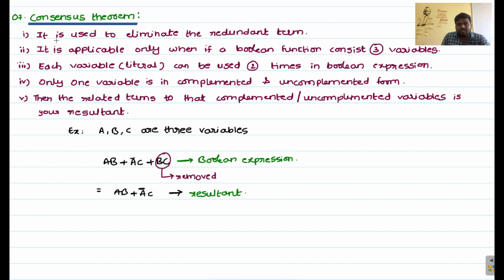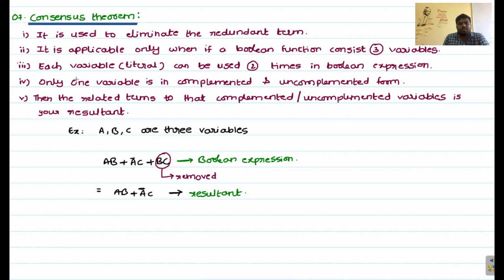Now observe the first condition: it is used to eliminate the redundant term. The redundant term is BC. Whenever you observe these five conditions in a Boolean expression, then you can follow this consensus theorem. Because of this consensus theorem, we can reduce the number of terms in a Boolean expression.